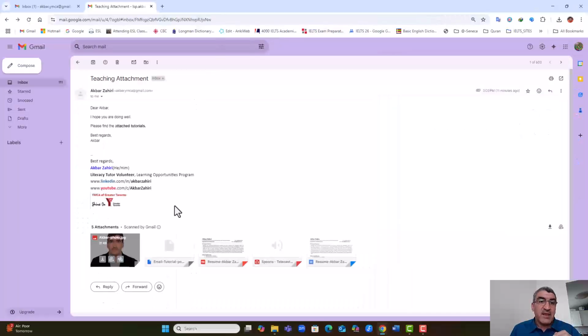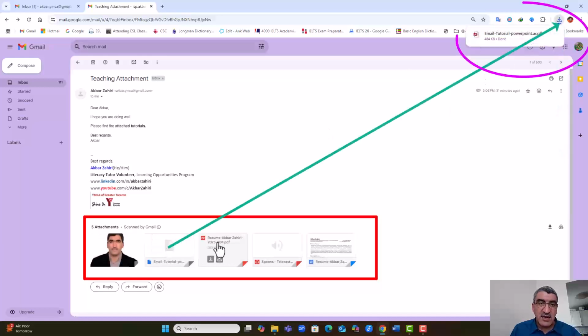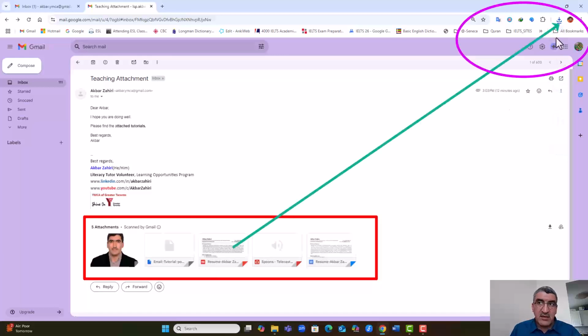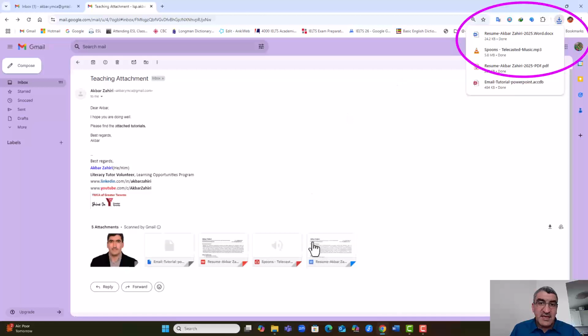Okay, so this one, if I want to go and download it, if you see this icon, not this one. This one adds to your Google Drive. It's downloaded to Google, but we don't want that. Here, I click on this arrow, and again, it is downloaded here. The PDF file, when I click on the arrow, it's downloaded here. It is downloading. You see, it is downloading. And the music, when I click here, it is downloaded. And the last one, download. Okay, you see, I downloaded all of them.